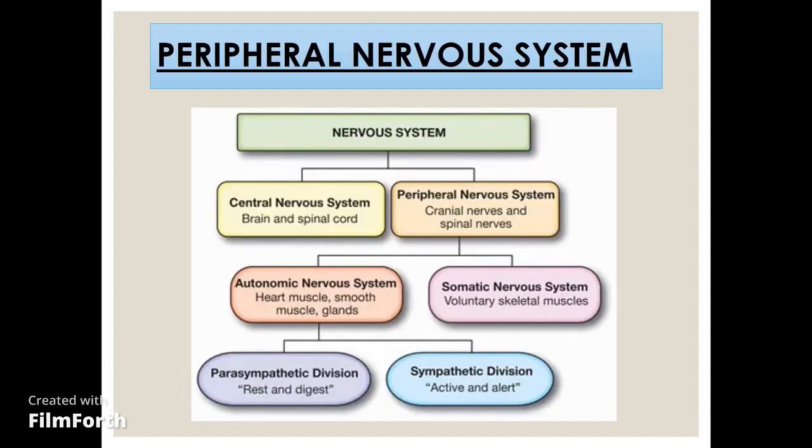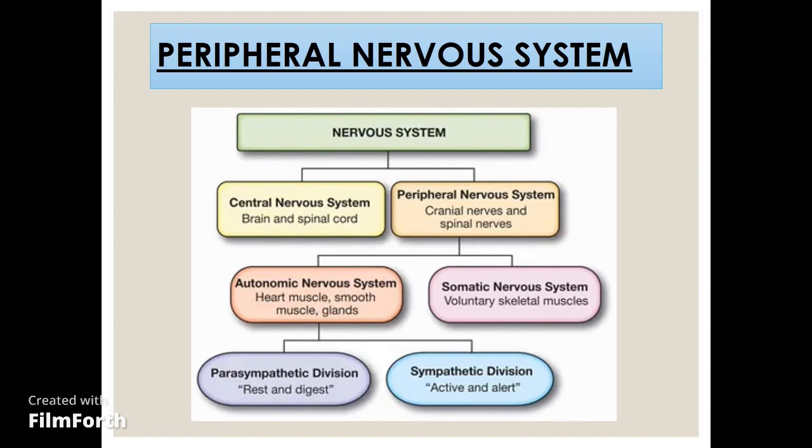Further we have the peripheral nervous system. The central nervous system we have studied consists of the brain and spinal cord. The next division of the nervous system is the peripheral nervous system. The peripheral nervous system is an extension of the central nervous system, which includes cranial nerves and spinal nerves.